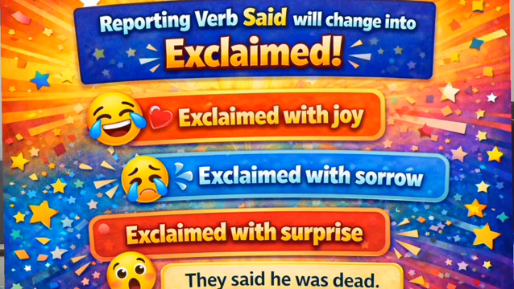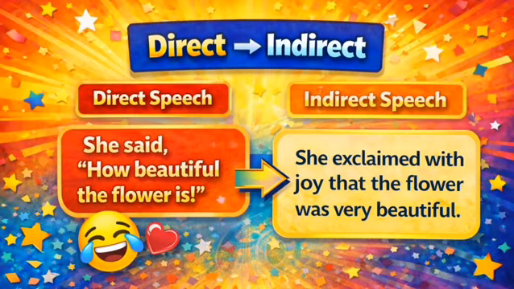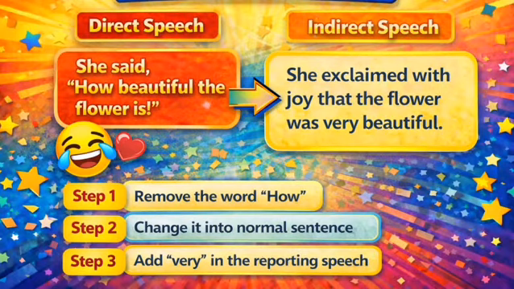So the basic formula is, instead of the reporting verb said, we will use the reporting verb exclaimed. Exclaimed with joy, exclaimed with sorrow or surprise, according to the need of the hour. So the reporting verb must match the emotion. Always keep this in mind: whatever emotion the sentence is giving, you will use the reporting verb according to that only. For example, she said, how beautiful the flower is. It will change into, she exclaimed with joy that the flower was very beautiful. So change these kinds of sentences using such different kinds of words.